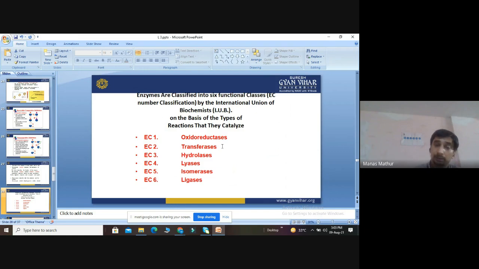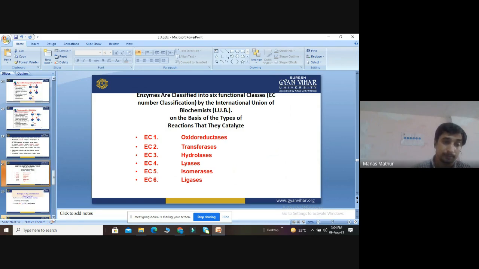Besides this, we don't think there are any other activities of enzymes, right? If suppose we talk about EC4, which activity is carried out by EC4? We will call it lysis. It is digestion of certain compounds. So there are a total of 6 types in this classification of enzymes.